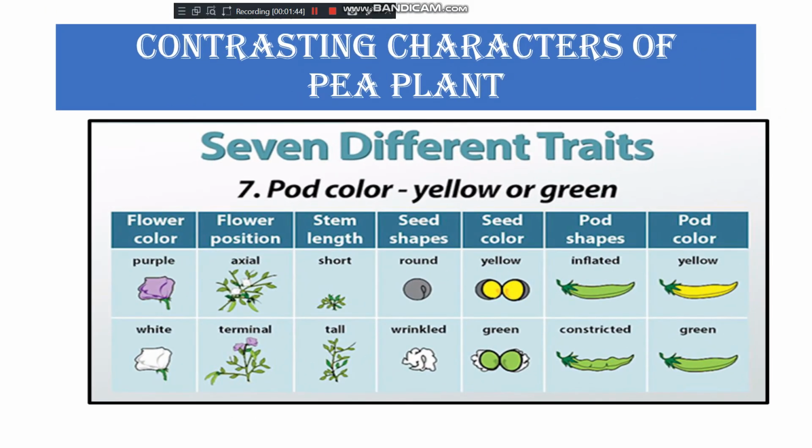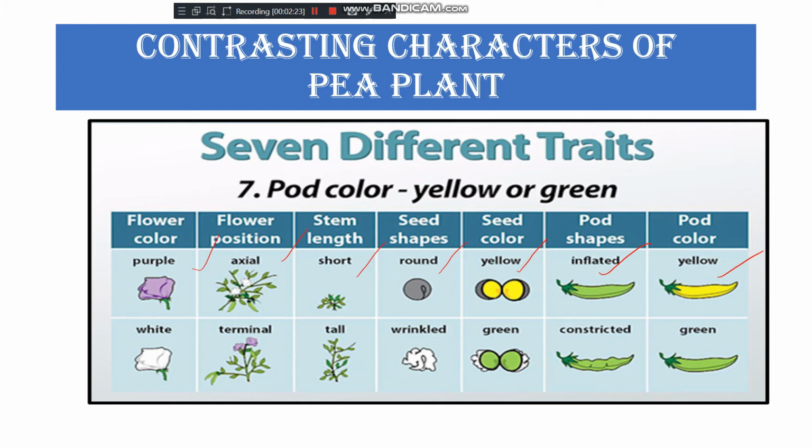You can see here these are the seven different traits. The color of flower, purple or white, flower position, axial or terminal, the pod shape, inflated or constricted, pod color, yellow or green, seed color, yellow or green. The shape of the seed, either round or wrinkled. The length of the stem, short or tall, and the flower position and flower color that I explained in my last class also. These were the seven different traits. For that one reason, Mendel selected the pea plant.